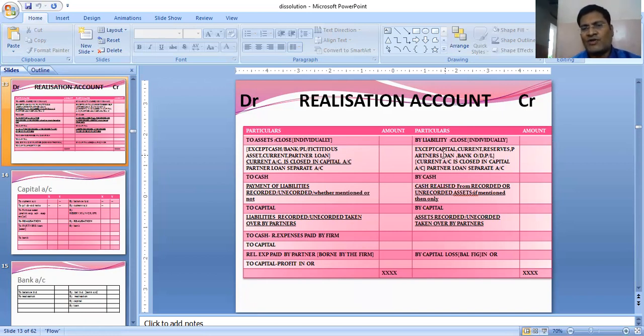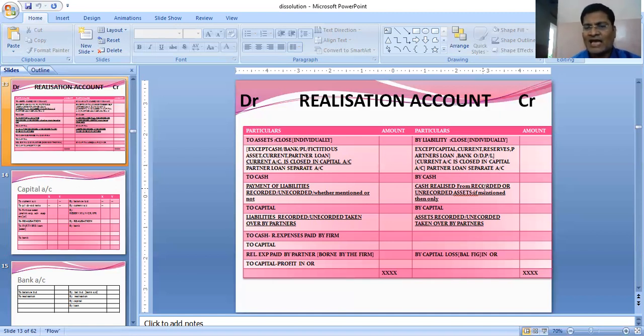Moreover, on the credit side, we write all the liabilities except capital. For capital, we have to prepare a capital account. Then there is the current account, which we close in the partner's capital account only. For the partner's loan, we prepare a partner's loan account. Bank overdraft we handle through the bank account. Current account, profit and loss credit balance, and reserves all go to the partner's capital account. They will not be closed in the realization account.